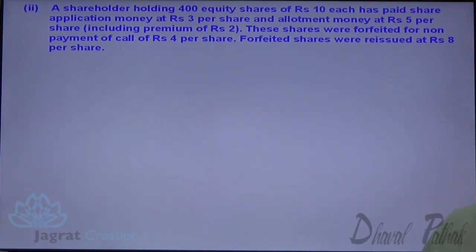A shareholder holding 400 shares of rupees 10 each has paid application money 3 per share, allotment money 5 per share including premium 2 per share. These shares were forfeited for non-payment of final call, that is 4. Forfeited shares were reissued at rupees 8 per share.